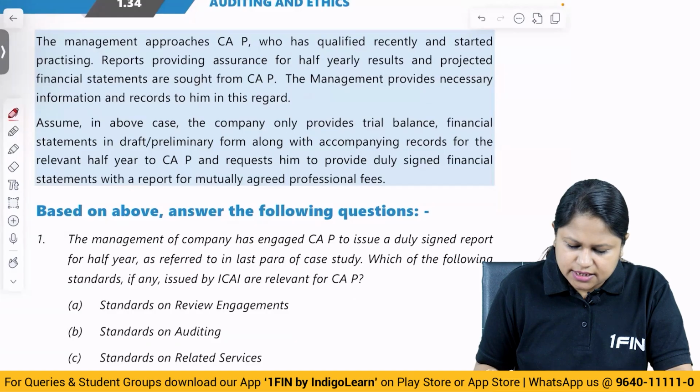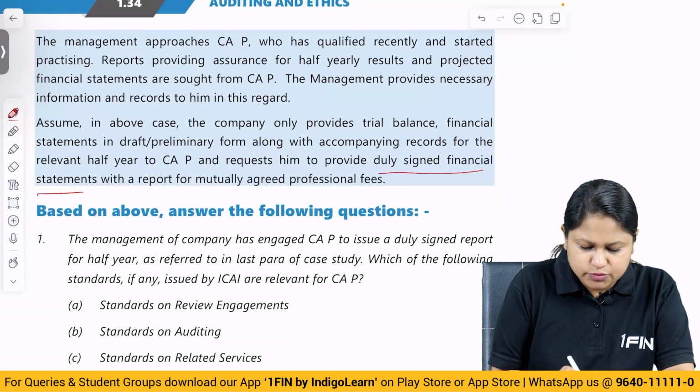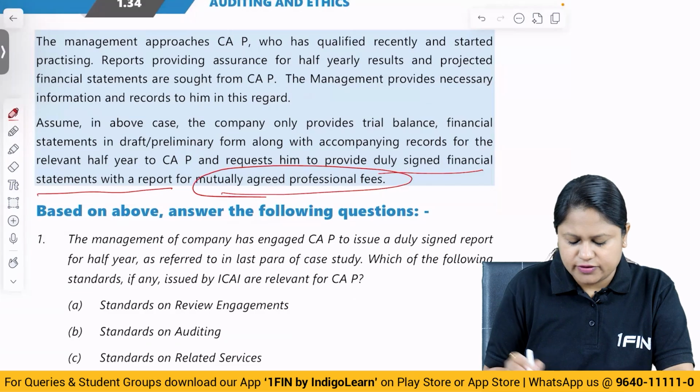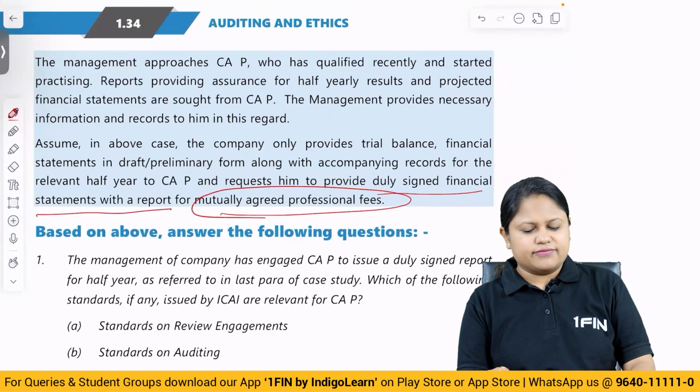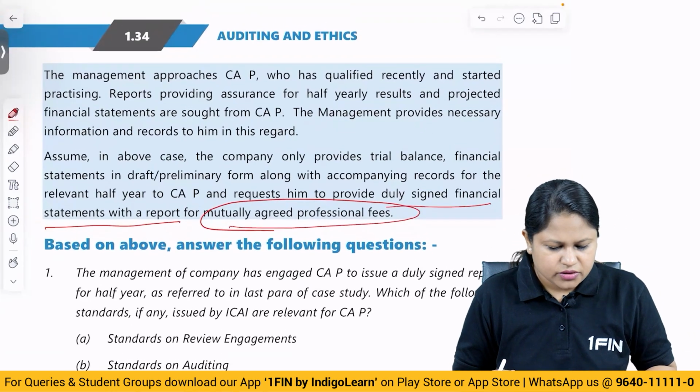Assume in the above case the company only provides trial balance, financial statements in draft, preliminary form, along with accompanying records for the relevant half year to CAP, and requests him to provide duly signed financial statements with a report for mutually agreed upon fees. Okay, so multiple things are given here. Let's see the questions and do it.